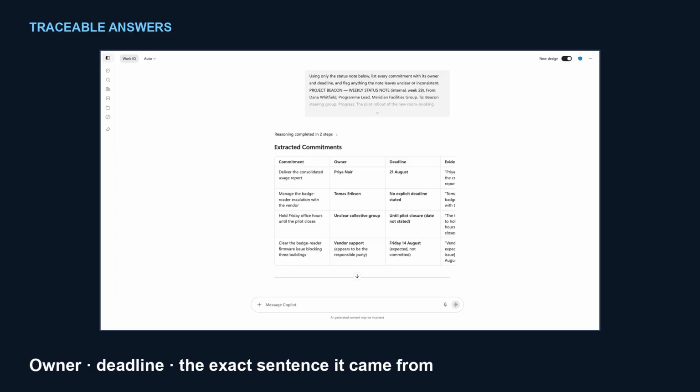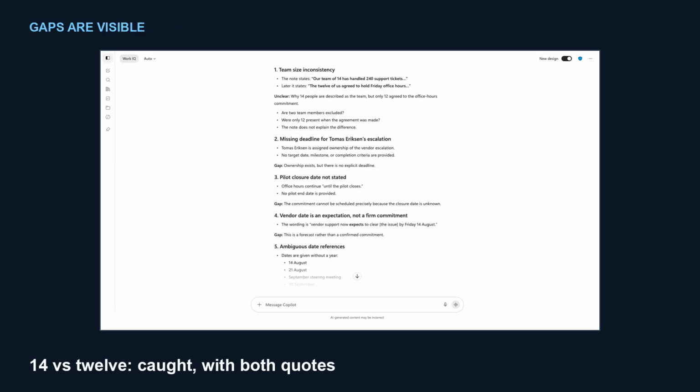No explicit deadline stated. Then the flags. The note calls the team 14 in one place and 12 in another, and Copilot catches it, quoting both lines. It also separates a vendor's expectation from a firm commitment. Grounded answers are traceable, and their gaps are visible.